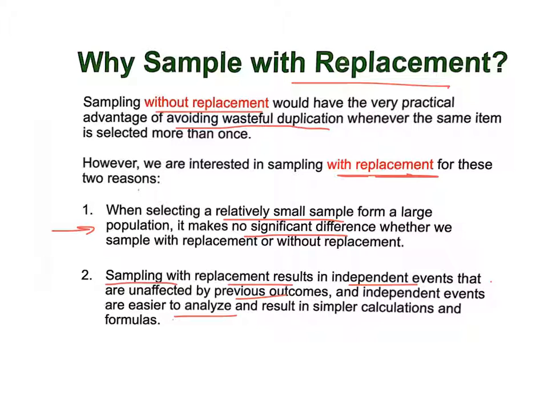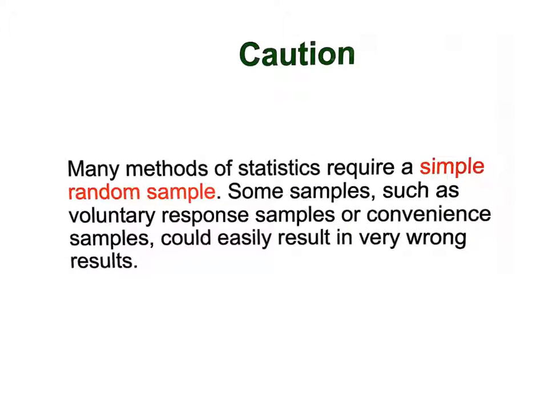The only disadvantage really is that you could get the same exact sample 2 times. But if you can do an infinite number of samples, that's really not going to matter. One word of caution, and this video is over. Finally, many methods of stats require a simple random sample. Don't forget that. That's way back in the day when we first started statistics. That's the reason we talked about these.